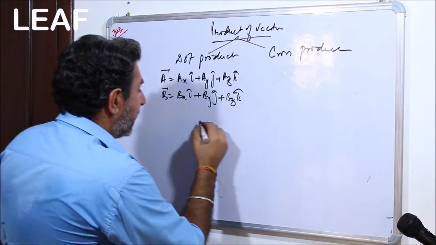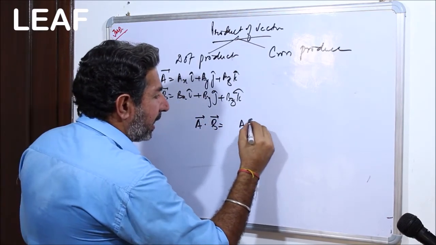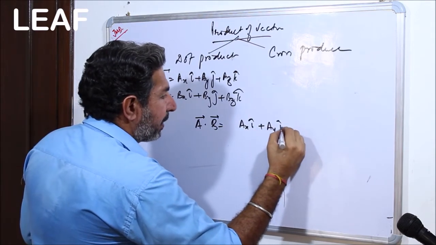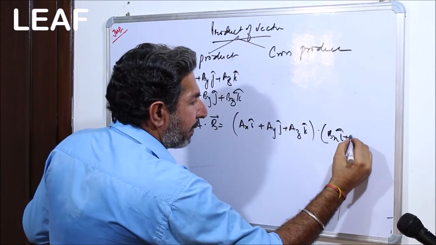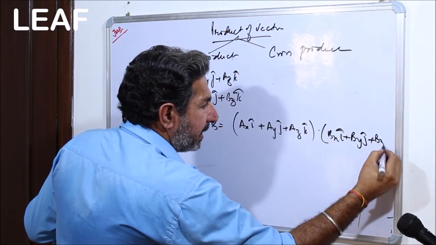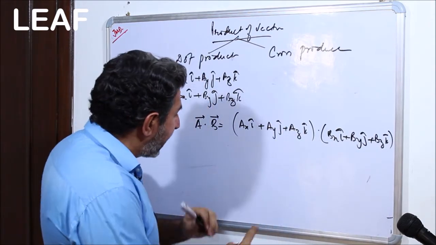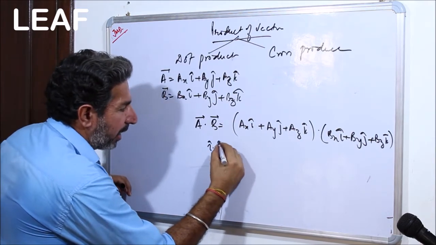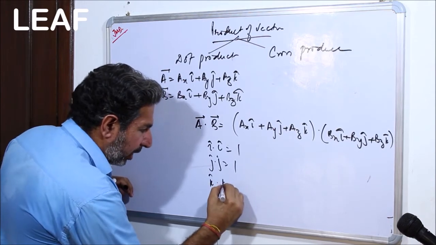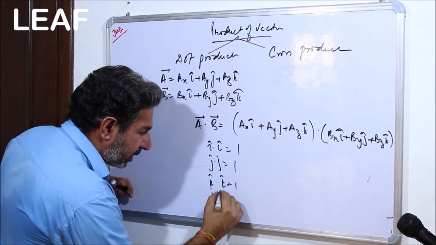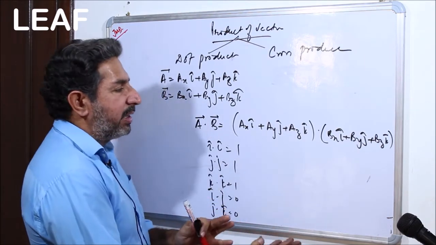Now what I am going to do is, this is A dot B, that means it is ax i cap plus ay j cap plus az k cap dot with bx i cap, by j cap and bz k cap. Now we are supposed to find the dot product, and in dot product we have also studied that i dot i is 1, j dot j is 1, k dot k is 1, and i dot j is 0, j dot k is 0, and k dot i is also 0.